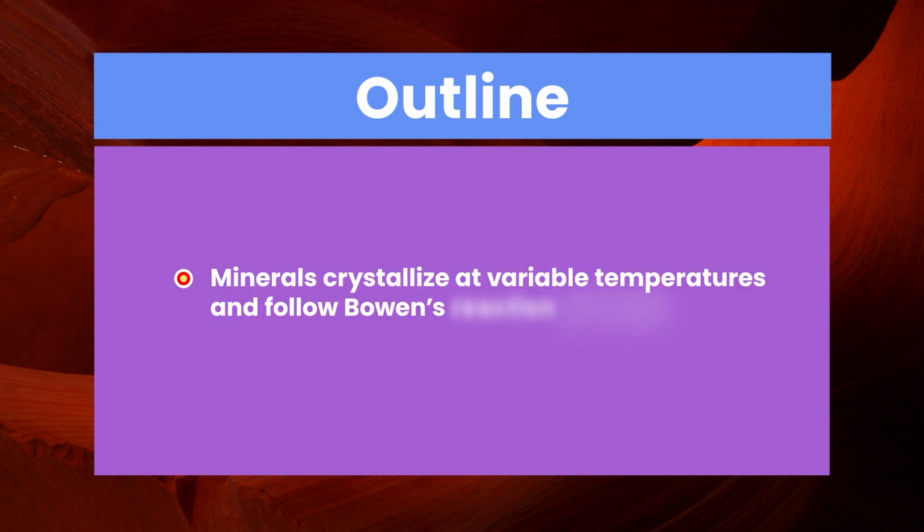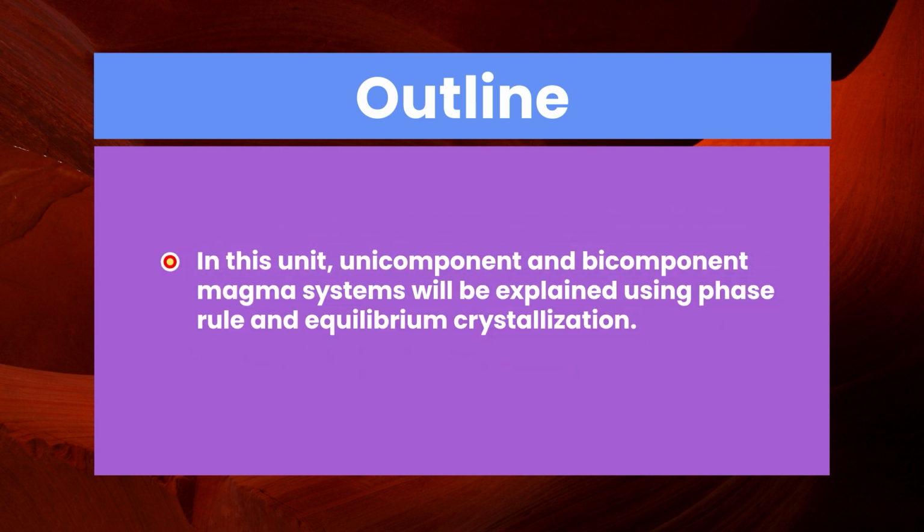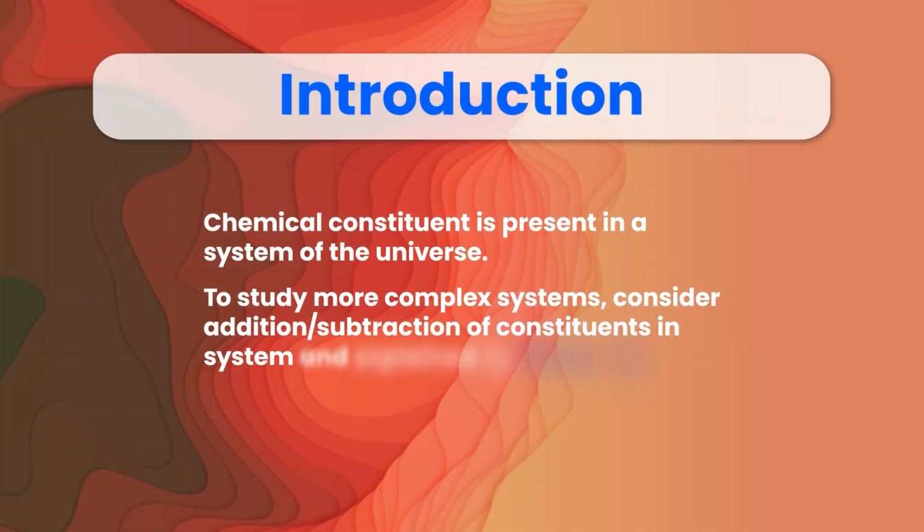Minerals crystallize at variable temperatures and follow Bowen's reaction principle. In this unit, unicomponent and bicomponent magma systems will be explained using phase rule and equilibrium crystallization. Introduction: chemical constituents are present in a system of the universe. To study more complex systems, consider addition and subtraction of constituents in the system, explained by phase rule.